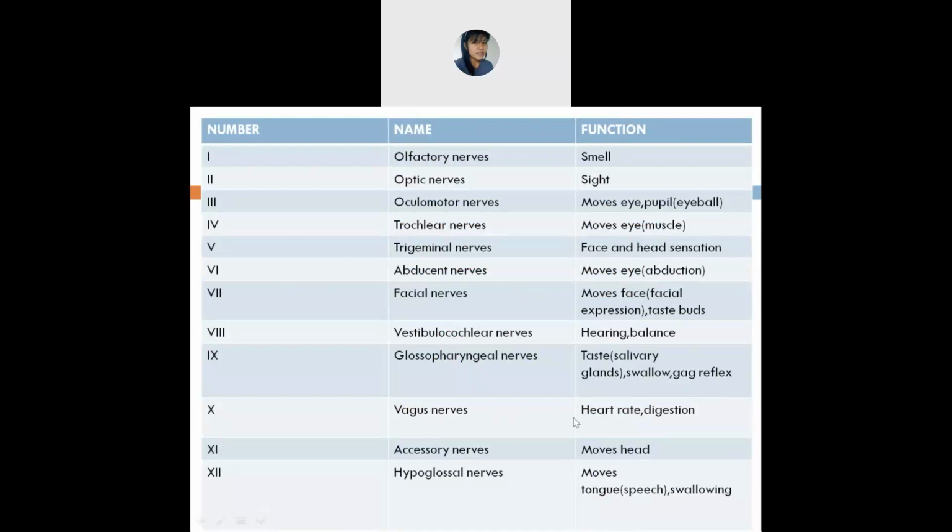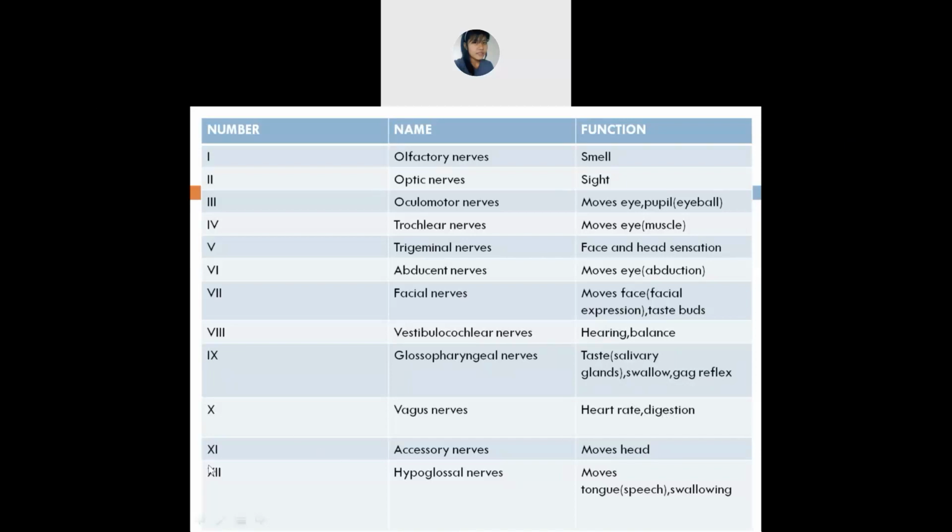Okay, the tenth is the vagus nerve. The vagus nerve lies in your heart as well as in your GIT. So it helps you in what? Heart rate, pumping the blood, and digestion. They also take a part in the digestive system.